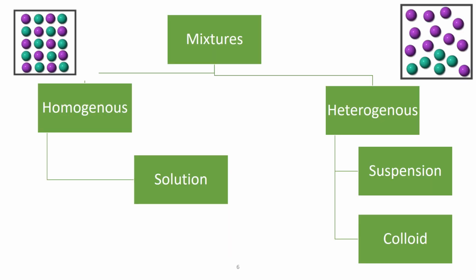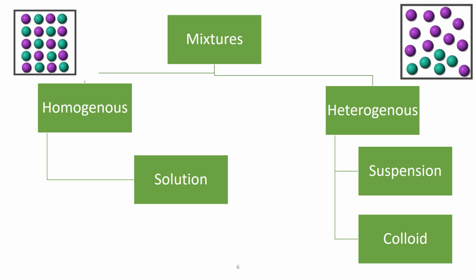Coming to mixtures. Mixtures are divided into two: homogeneous and heterogeneous. There are two pictures in the slide. In the homogeneous one, there are two types of particles, but they are evenly distributed or uniform. In the heterogeneous one, the two types of particles form almost two different layers or two different phases. That is why it's called heterogeneous.